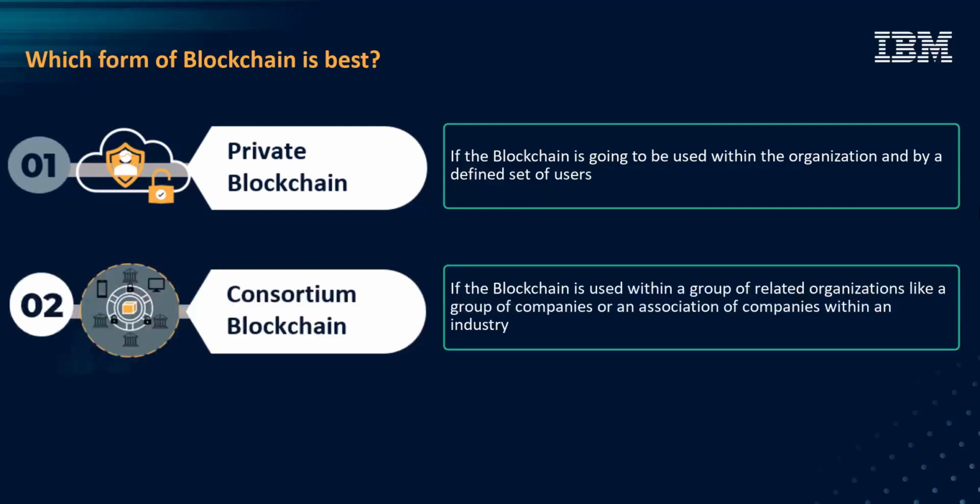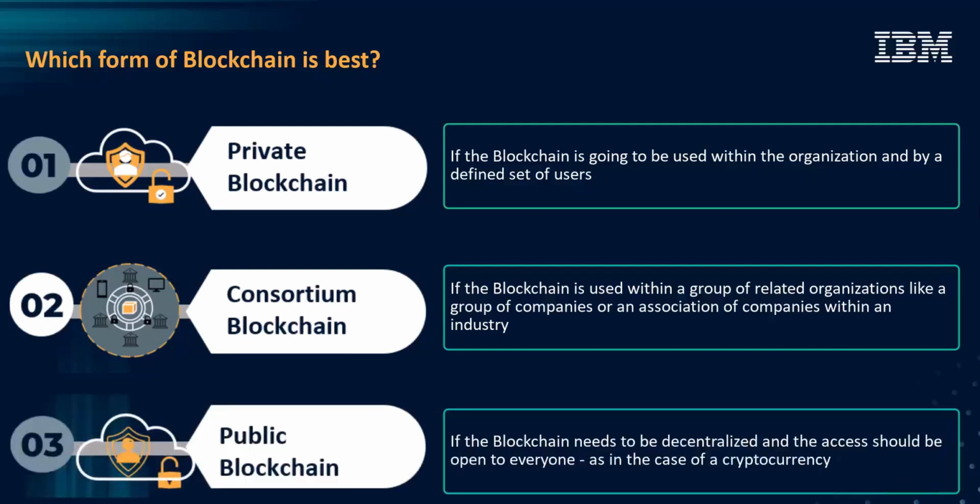If the blockchain is used within a group of related organizations, like a group of companies or an association of companies within an industry, then a consortium blockchain can be looked at. If the blockchain needs to be decentralized and the access must be open to everyone, as in the case of a cryptocurrency, then a public blockchain would be the best choice. So which type of blockchain is best is solely dependent on what is the purpose of the blockchain.